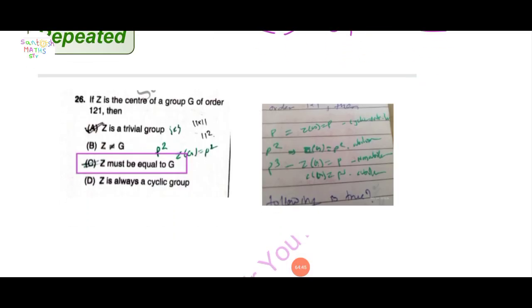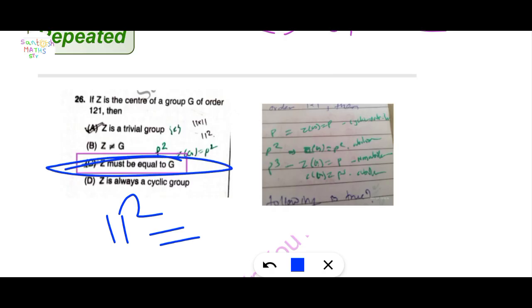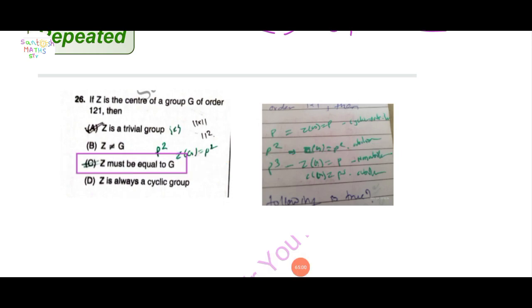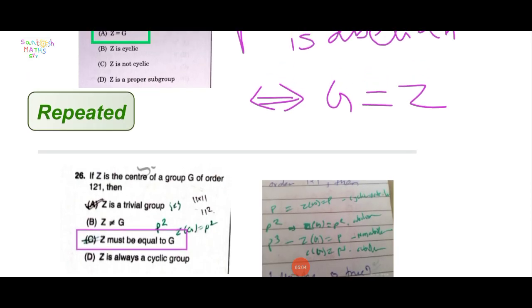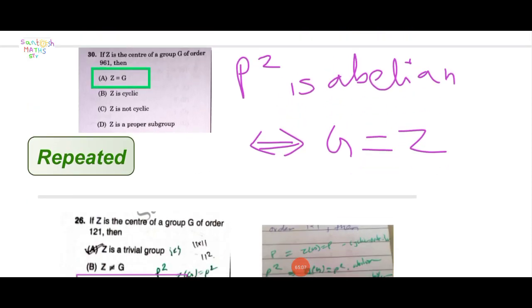This is a repeated question. In a previous question paper, the question was asked for p equal to 11 square, then G must be equal to Z. If order p square is given, then the center must be equal to G. Here option A is correct: Z is equal to G. B, C, D are incorrect here.